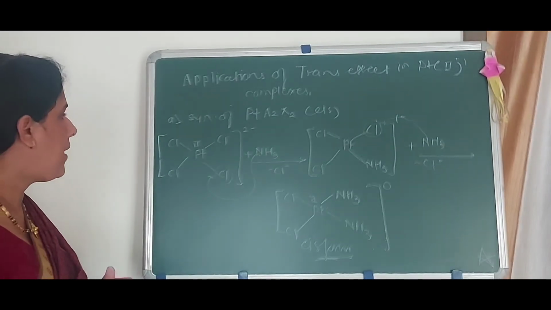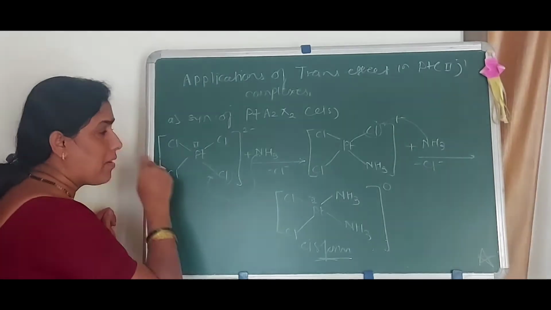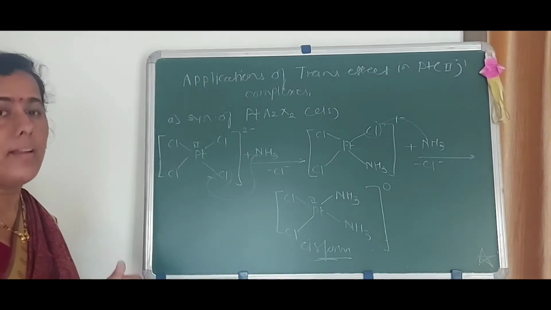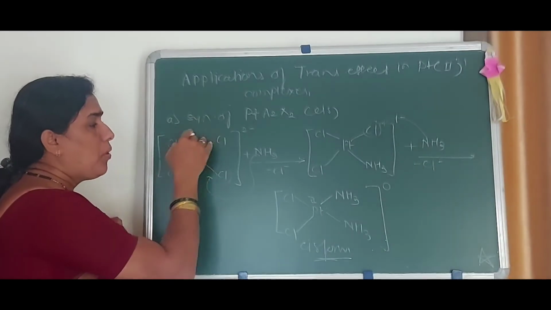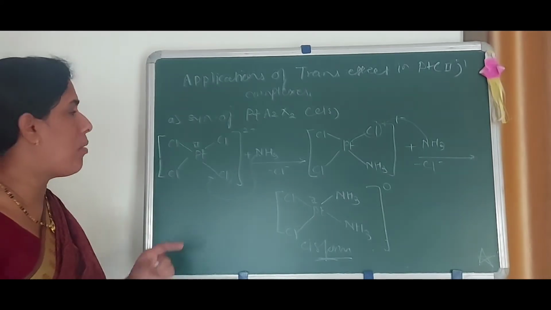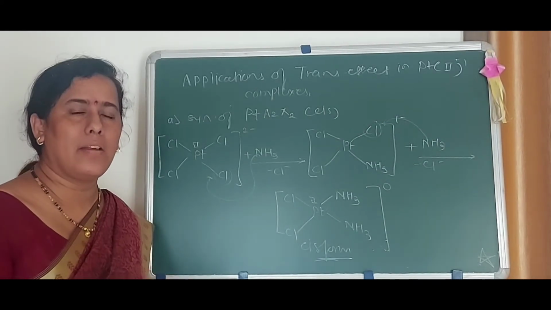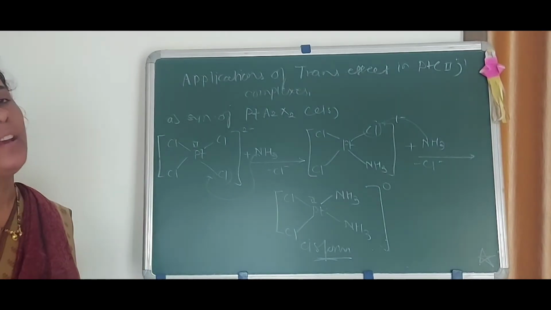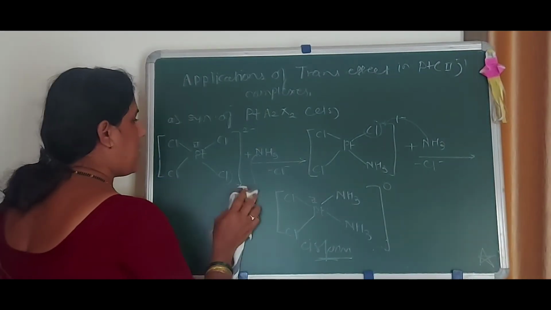Now if we have to obtain the trans isomer, what is the difference then? First, we have to attack with the more trans directing ligand as a nucleophile, and we have to take a square planar complex in such a way that it contains a ligand which has trans directing power less than that of the incoming ligand. See here, what is the formation that takes place.